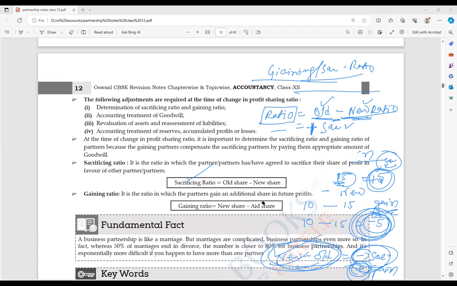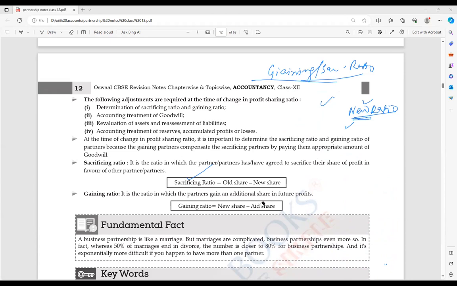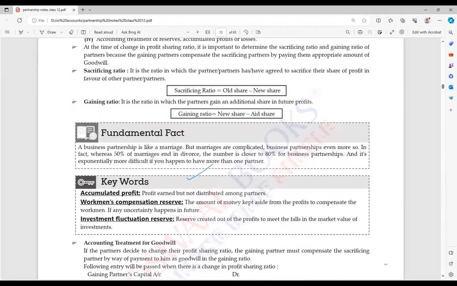So a plus number will be gain, a minus number will be sacrifice. Correct? But as per the formula, if they are asking for the gaining ratio, it is nothing but new ratio minus old ratio, and the sacrificing ratio is old ratio minus new ratio. Sometimes the formula is asked in MCQ form, so that's why I'm telling you. Clear?